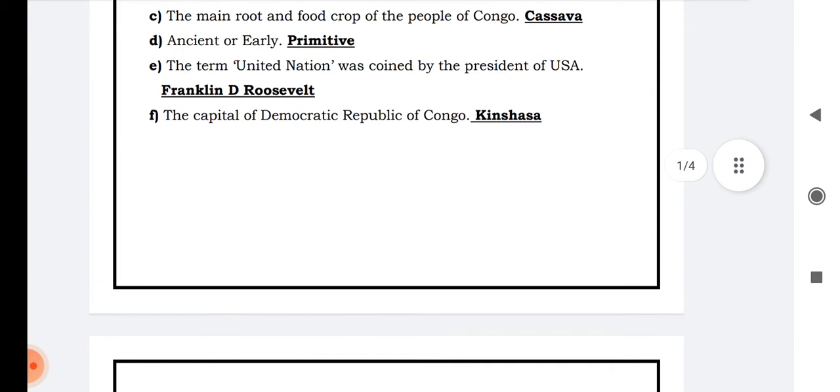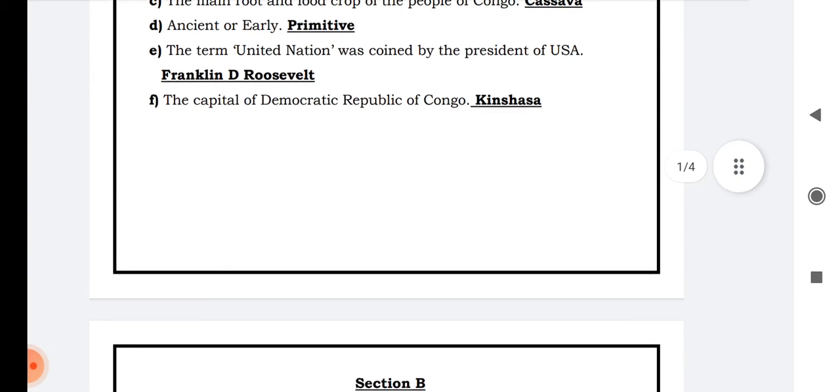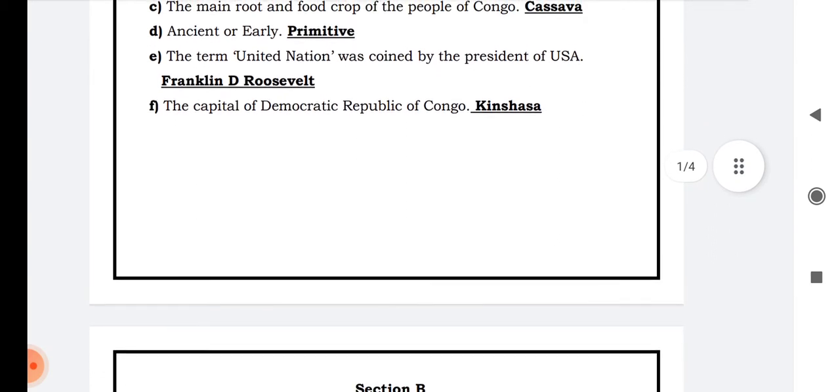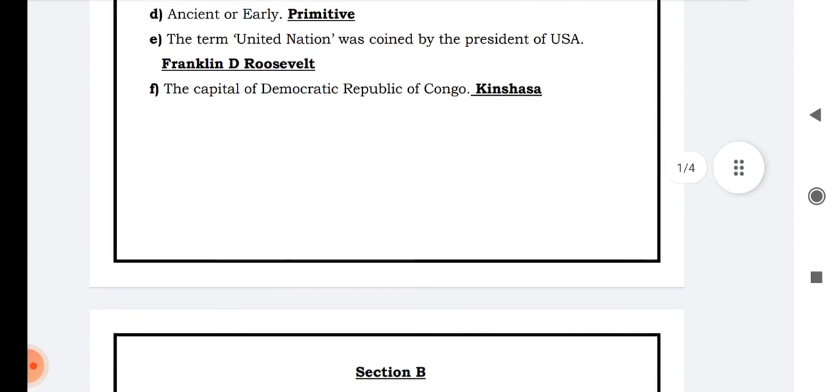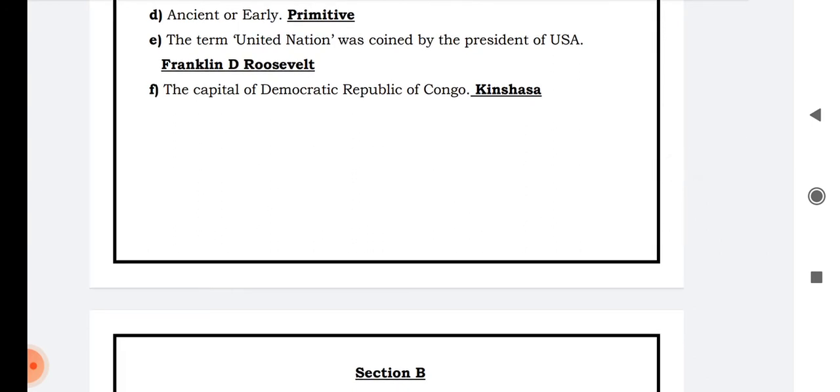C. The main root and food crop of the people of Congo, cassava. What is the main root and food crop of the people of Congo? It is cassava. And what do we call ancient or early people? We call them primitives, like the Bantu, the primitive tribe of Congo.